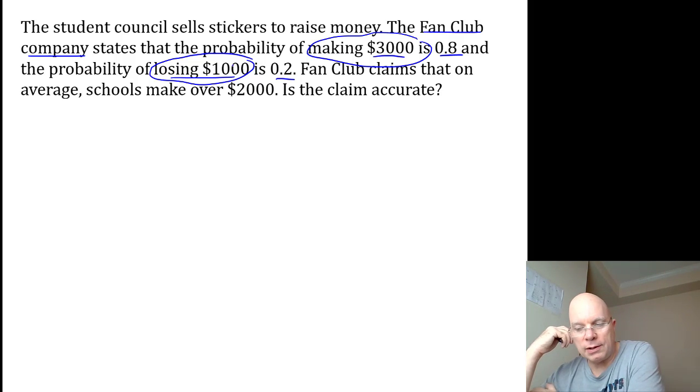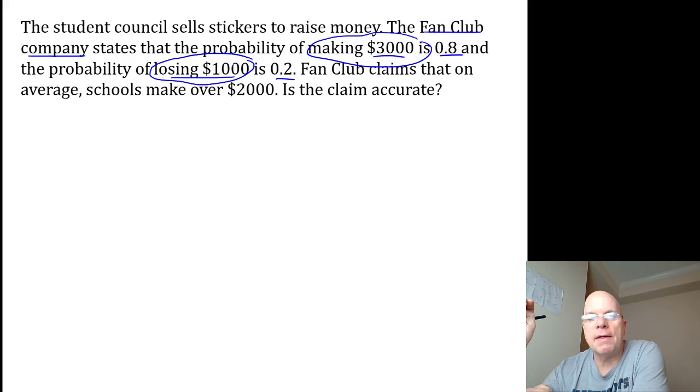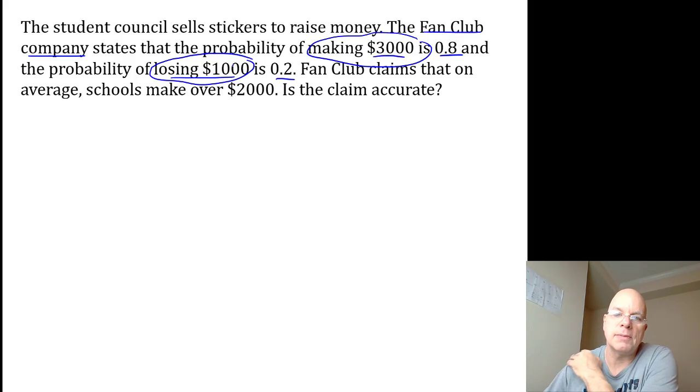And you might think, well, why would you make or lose money? Making $3,000 may be the average of all the student councils that have ever bought stickers, their average amount of money that they earned. Losing $1,000 might be the average loss of all the schools that have tried this, and maybe you lose $1,000 in some scenarios where you pay for the stickers. They're not popular, so very few people buy them, and then you don't sell enough to make money. And maybe you make $3,000 because usually the stickers are popular and lots of students buy them, and so you, on average, make $3,000.